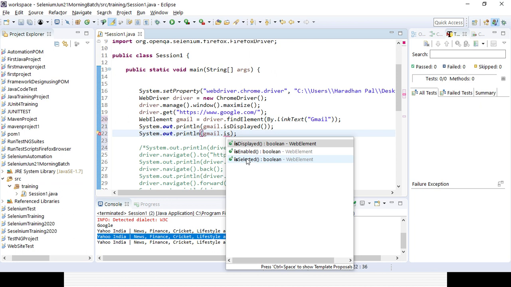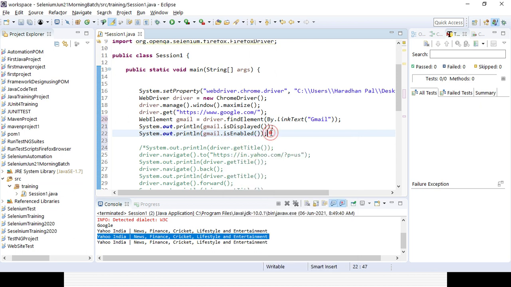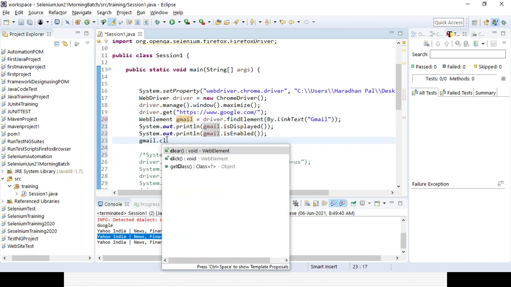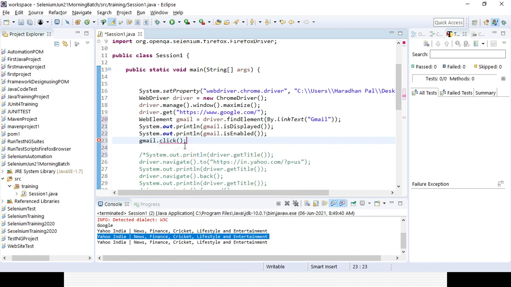If it is a radio button, you can select, check it. But if it is a link, we can only check whether it is displayed or enabled. Once it is displayed and enabled, we can perform a click on that option. So Gmail.click. That's why, instead of writing the same line of code multiple times, we can store the properties in some web element. Then with the help of that variable, we can call multiple actions, right?